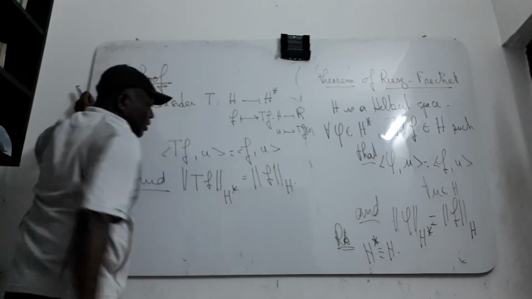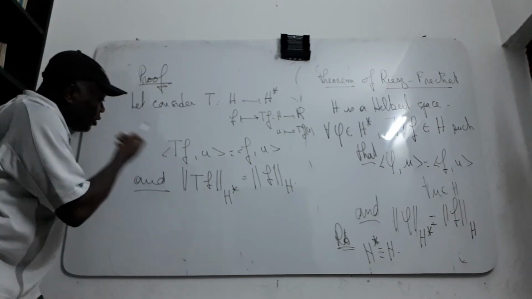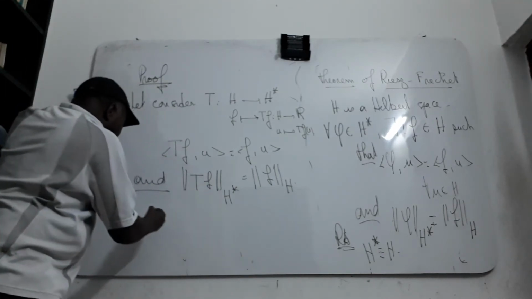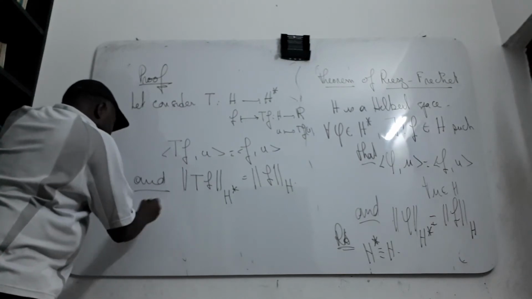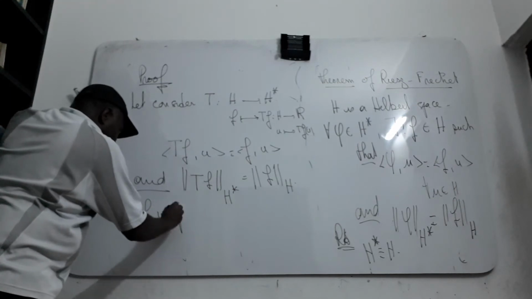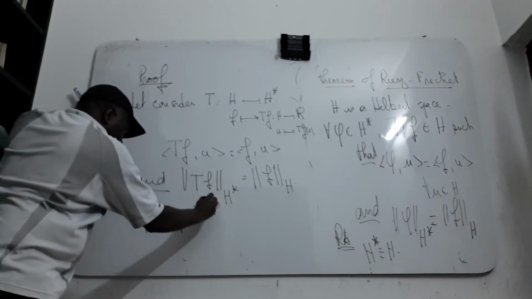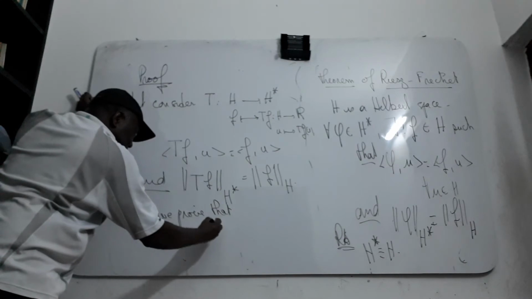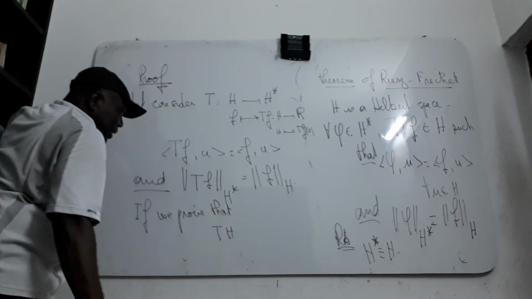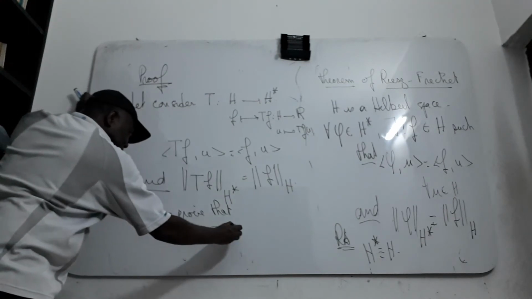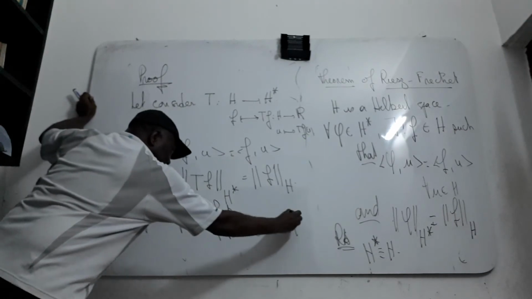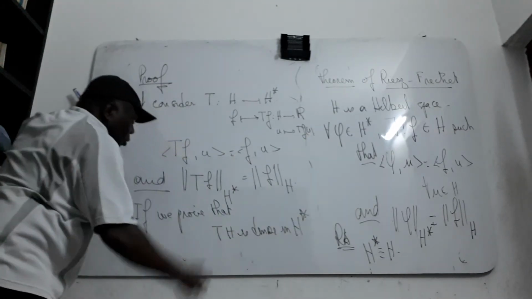And we see this is the first condition. If you prove that the image of H under T is dense in the dual of H, then it will be all.